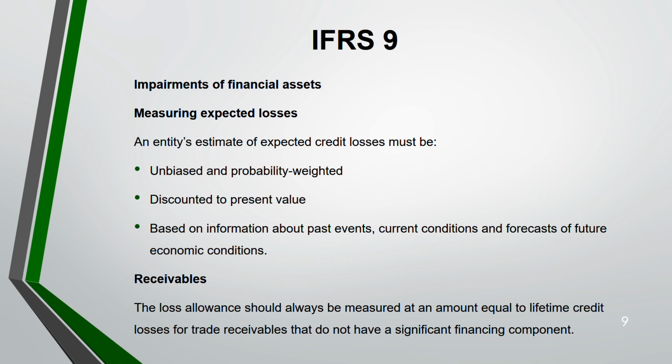So the loss allowance should always be measured at an amount equal to lifetime credit loss for trade receivable that do not have a significant financing component. If you can recall my lecture 5, where I discussed IFRS 15, revenue from customer with contract. Sorry, revenue, not receivable. This was something which I gave towards the end of my lecture, that loss allowance will be equal to lifetime credit loss for trade receivable that do not have a significant financing component.